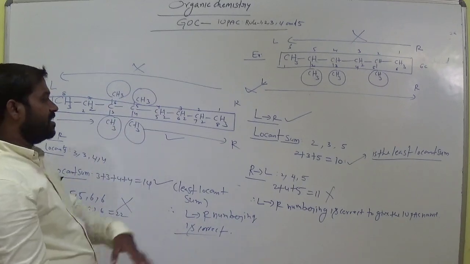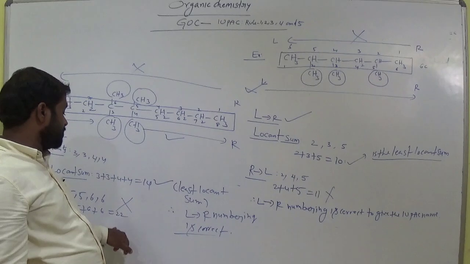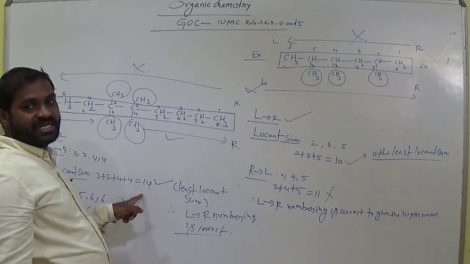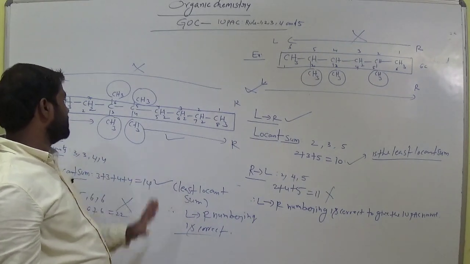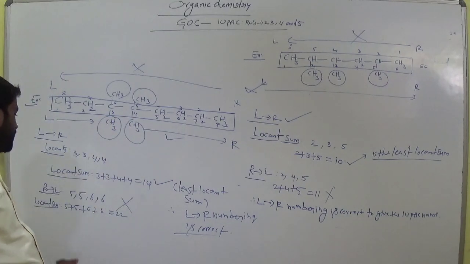Don't give the numbering from right to left. Why? Because it has the maximum locant sum, 22. And comparing with this, 14 is the minimum. So we follow the left to right method. Okay. So this is 3 plus 3 is 6, 4 plus 4 is 8, 8 plus 6 is 14.